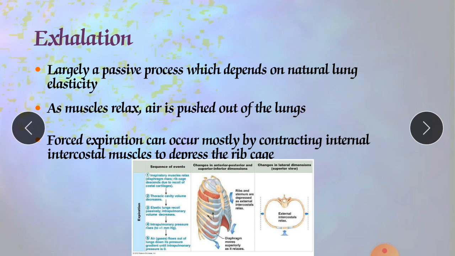What are those? First is the sternocleidomastoid muscle, second is the scalene muscle, and third is the pectoralis minor muscle. So these three muscles are involved in inhalation, and for exhalation the intercostal muscle is involved.